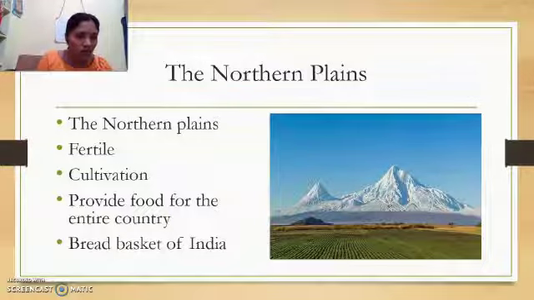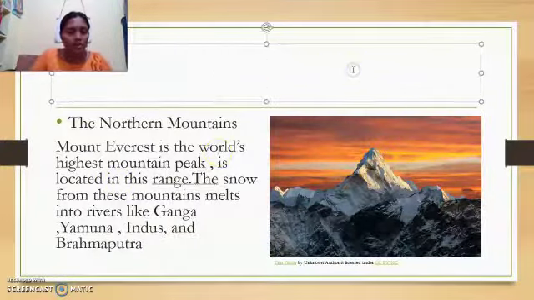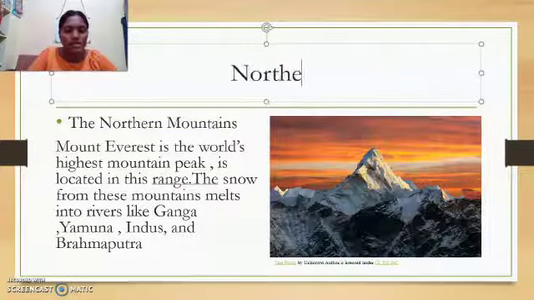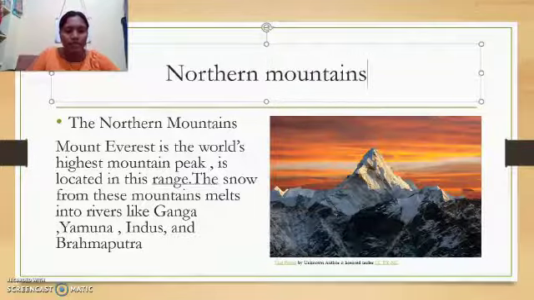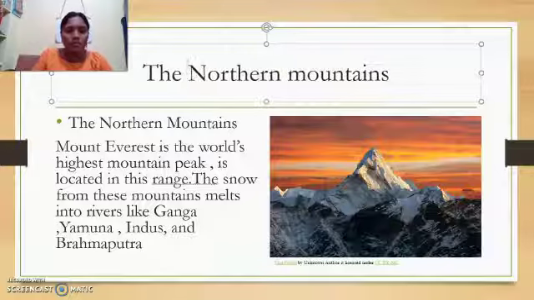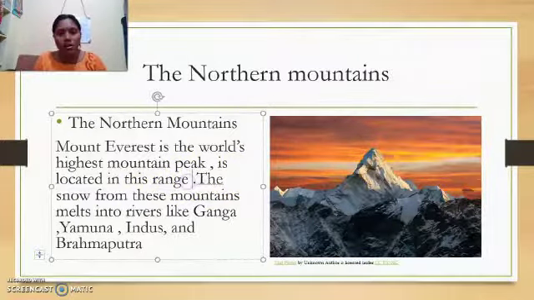mountains also here. So these are the northern mountains. Children, what is it? Northern mountains. The mountains which are situated in the north direction. Mount Everest is the world's highest mountain peak. It is located in this range, the northern mountain range.